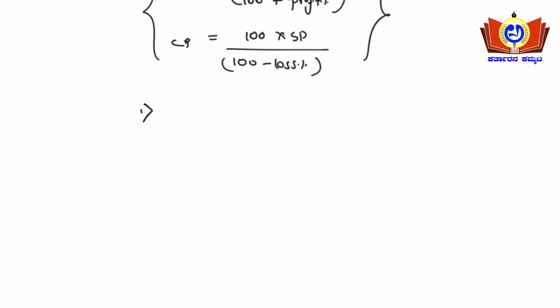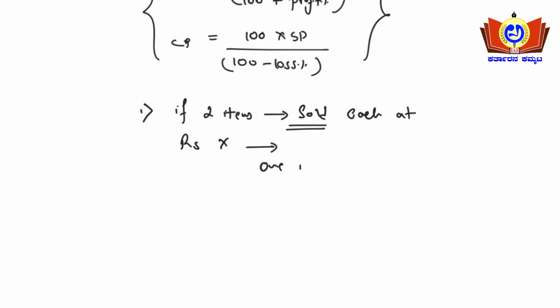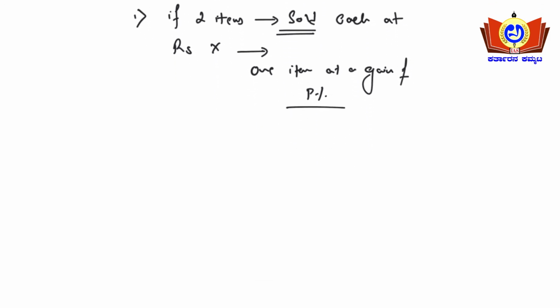Consider there are two items, and these have been sold, each at rupees X. One item is sold at a gain of P percentage, gain meaning profit of P percentage, and the other item at a loss of P percentage.